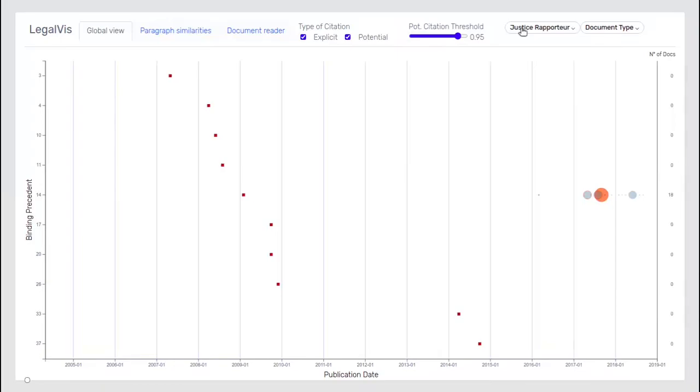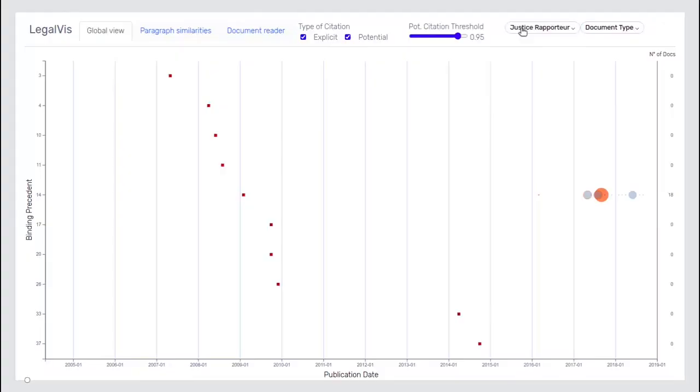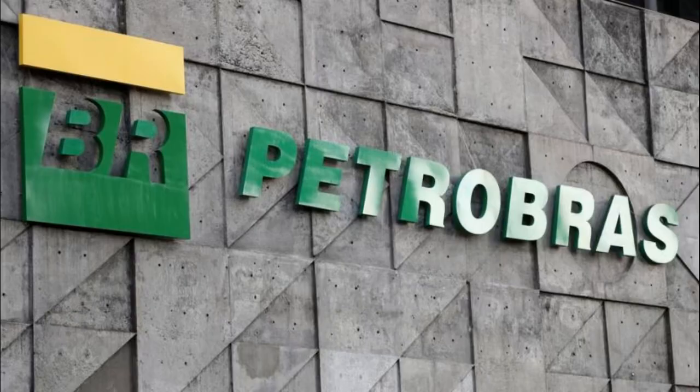To understand this behavior, a brief background is required. Teori Zavascki was the Supreme Court's justice responsible for processes related to Operation Lava Jato, car wash in translation, a criminal investigation started in 2014 in Brazil and still in course. This investigation pointed out irregularities and corruption involving several individuals and companies, among them Petrobras, the largest state-owned company in Brazil.